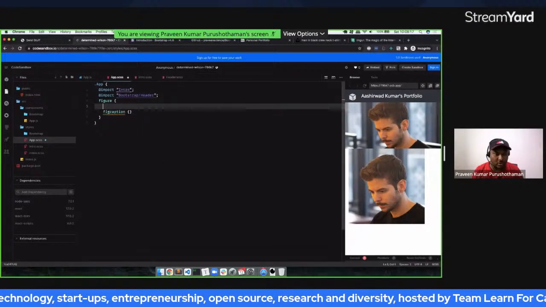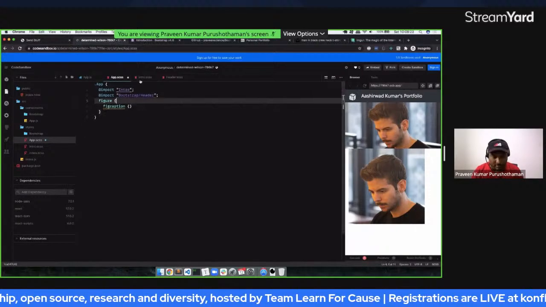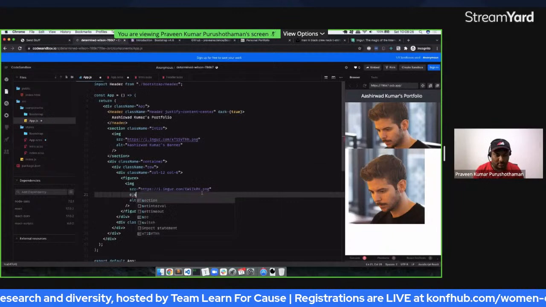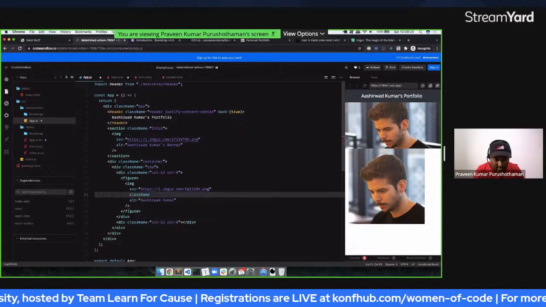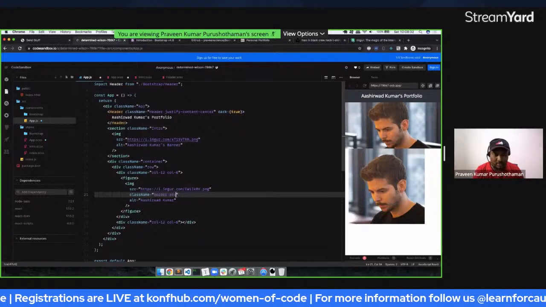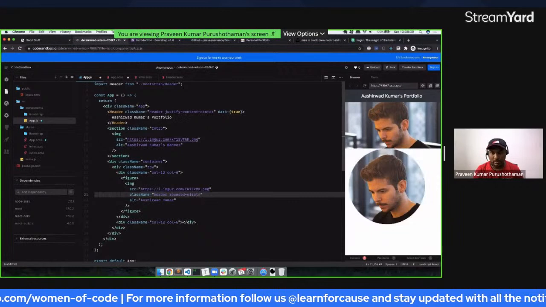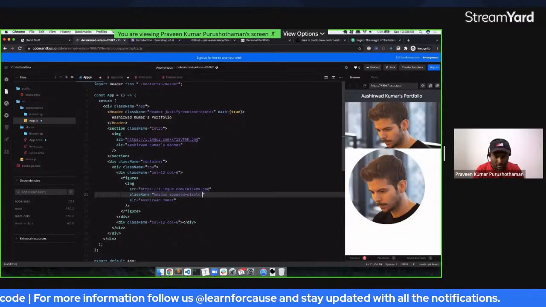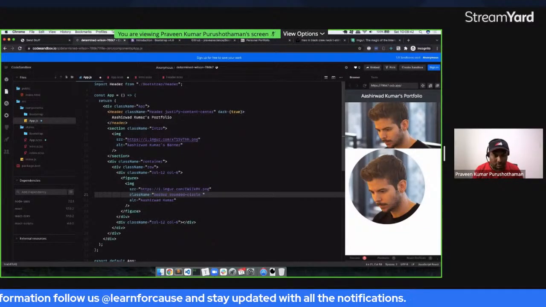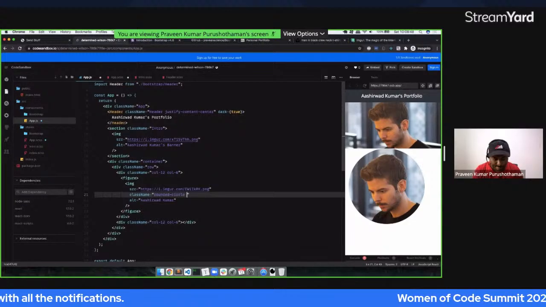But before that, what we can do is give some class names for this. So this is going to have rounded circle, and thumbnail.